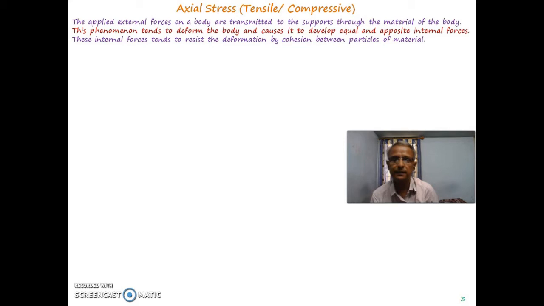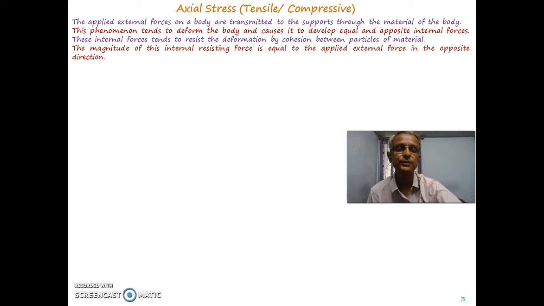This phenomenon tends to deform the body and causes it to develop equal and opposite internal forces. These internal forces tend to resist the deformation by cohesion between the particles of the material used for construction. The magnitude of this internal resisting force is equal to the applied external force in the opposite direction.